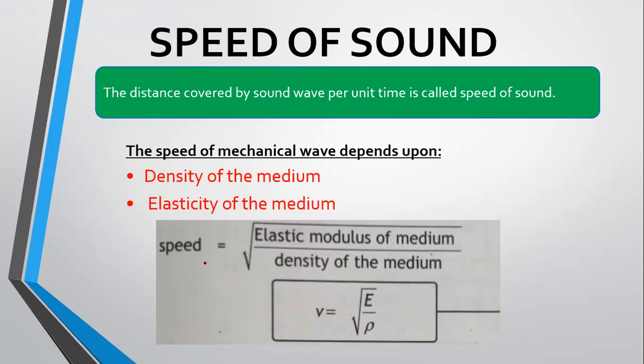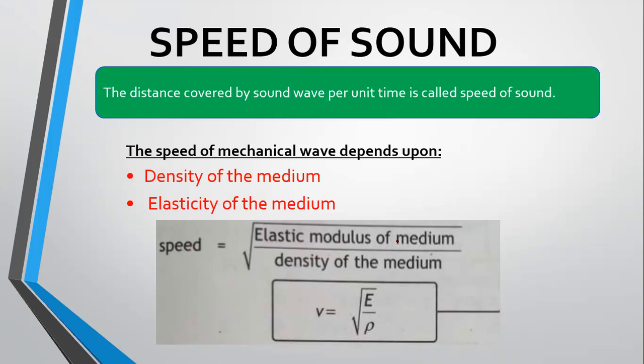So Newton derived this formula for the speed of sound. Speed is equal to under root elastic modulus of the medium divided by density of the medium. One question related to this: the speed is directly proportional to the square root of elastic modulus and inversely proportional to the square root of density.